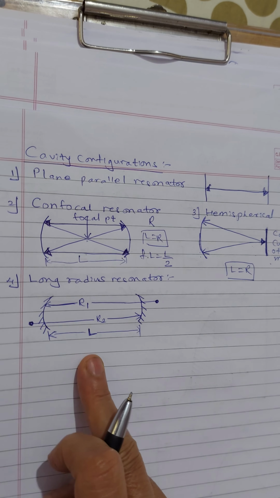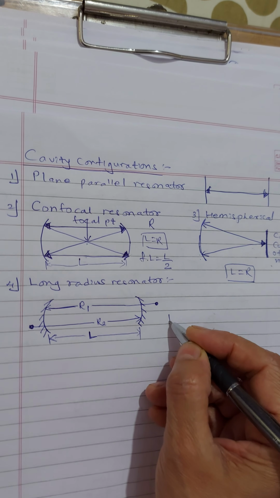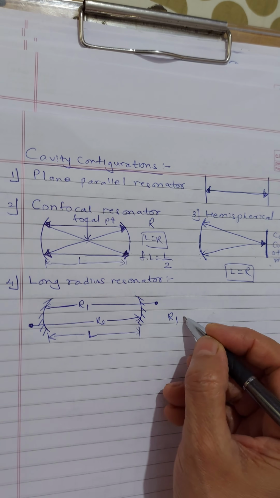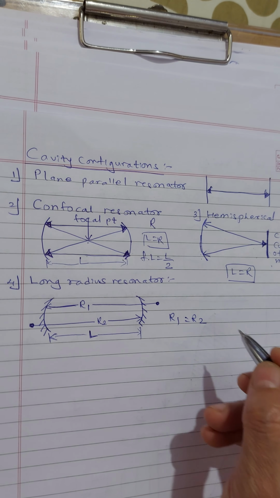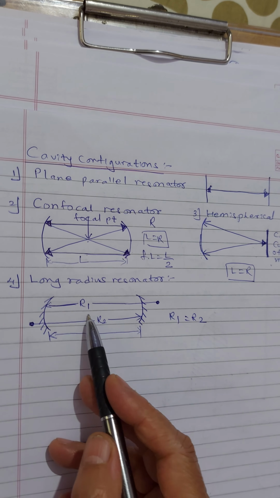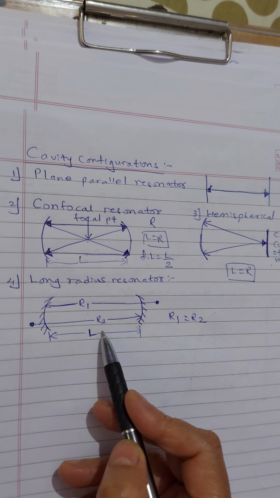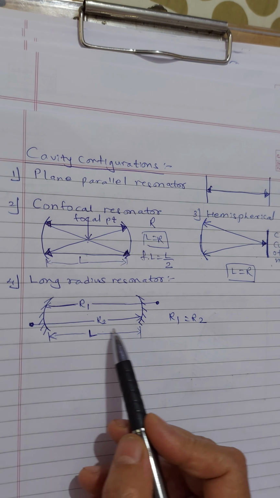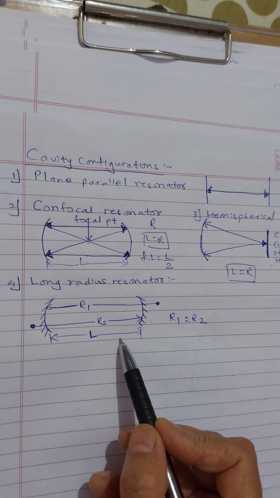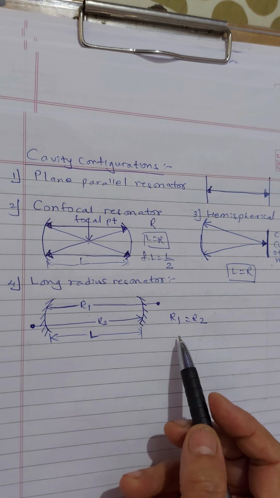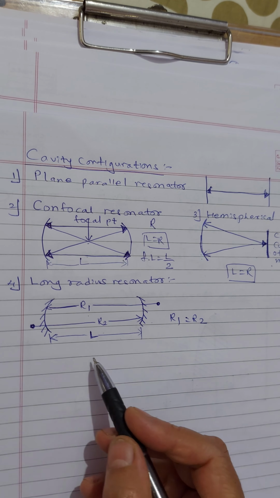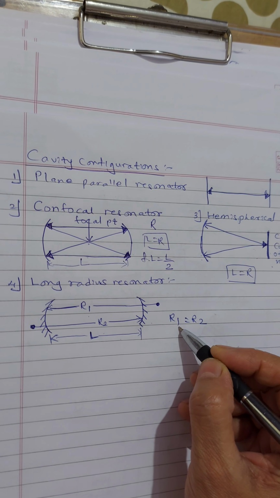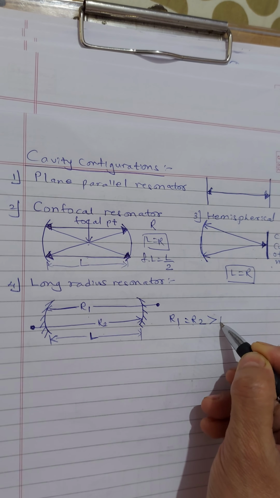The radii of curvature are R1 for this mirror and R2 for this mirror. So the radii of curvature are longer than the distance between them. I can say R1 is equal to R2 greater than L.